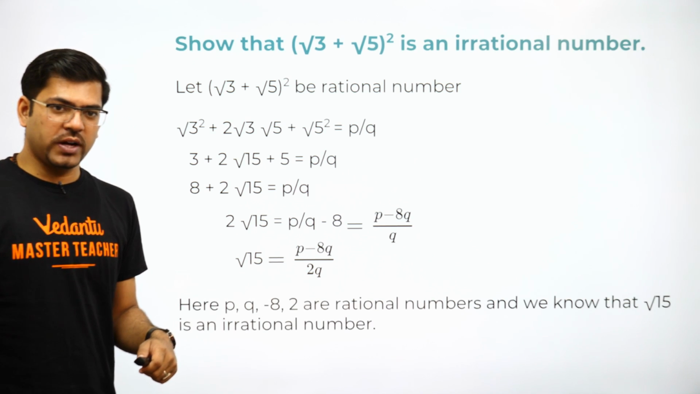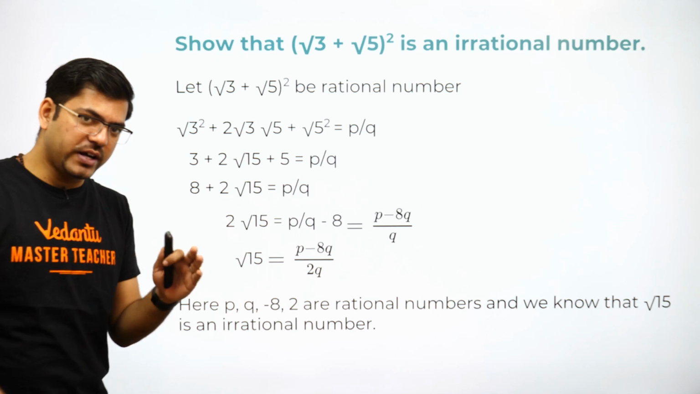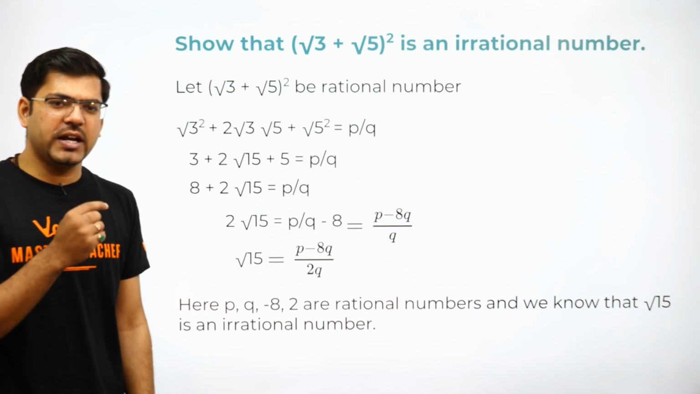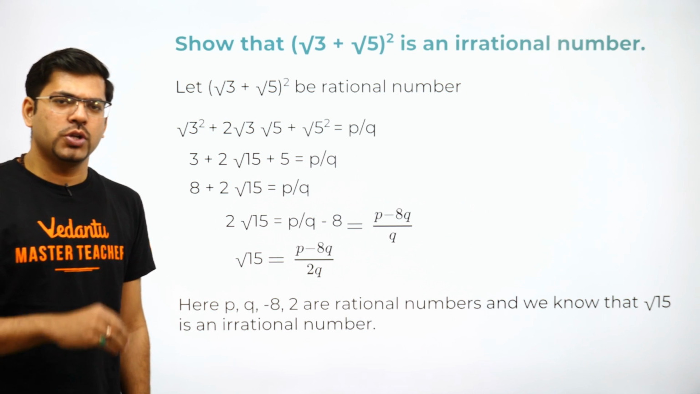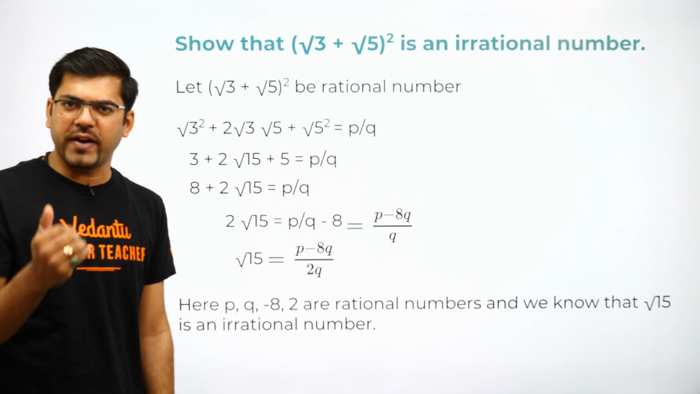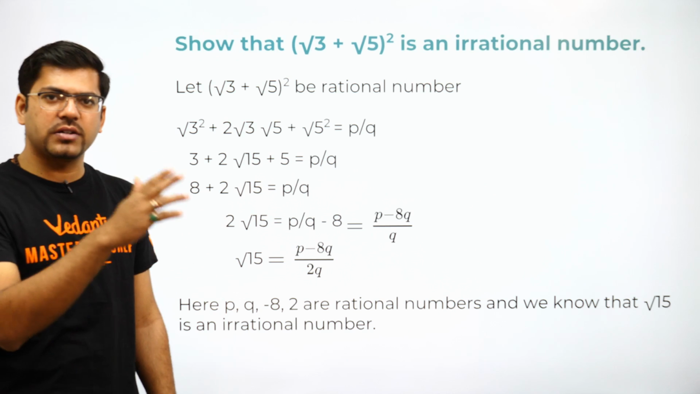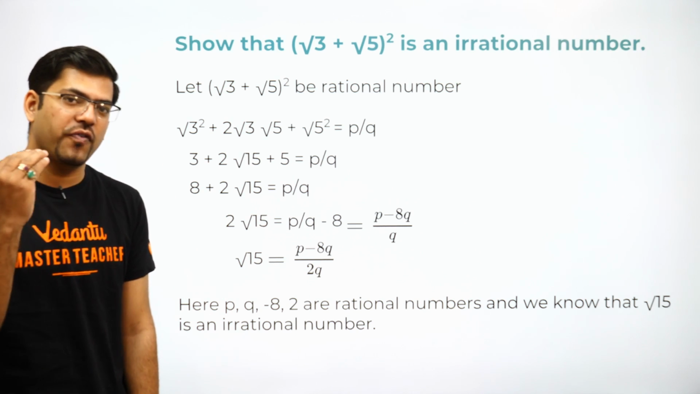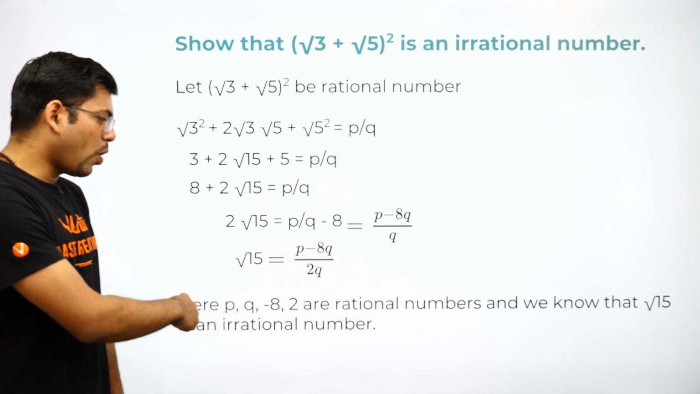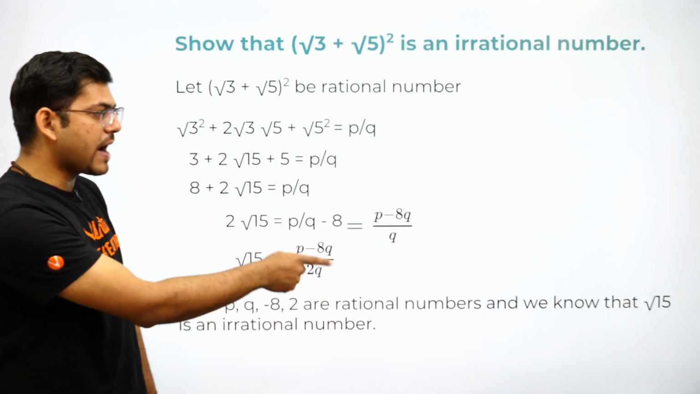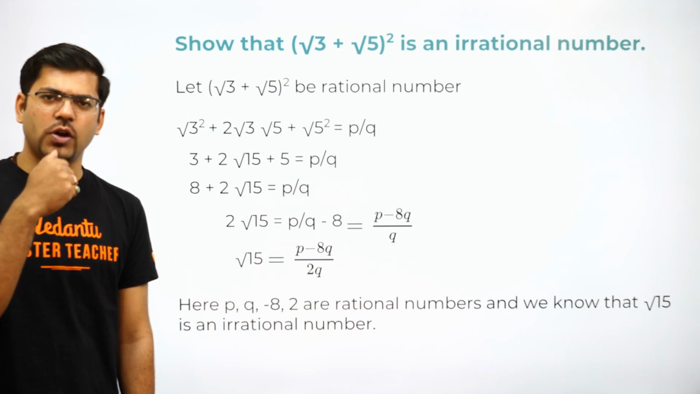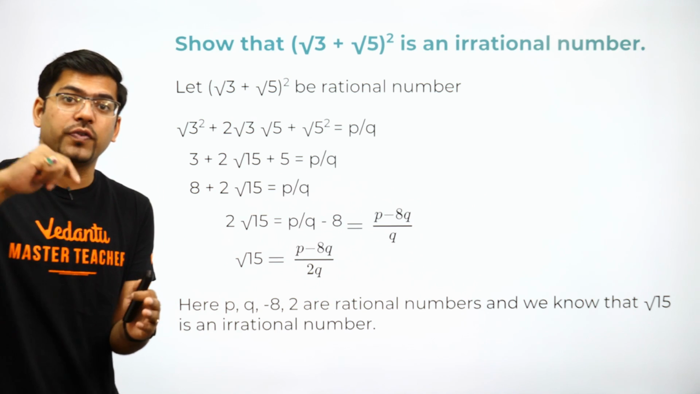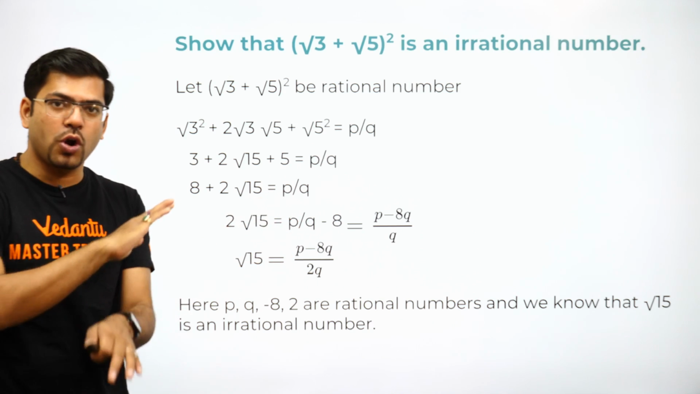Now moving on to the next step. Here you will write just simply that p, q, minus 8 and 2 all are rational numbers. So rational into rational, rational divided by rational, rational plus rational, rational minus rational. All operations on rational numbers give you a result of a rational number. So here all are rational numbers, and we know that root 15 is not a rational number. We all know that. So you'll write this much only. There is no requirement to prove root 15 irrational in a separate copy. It's not required at all.